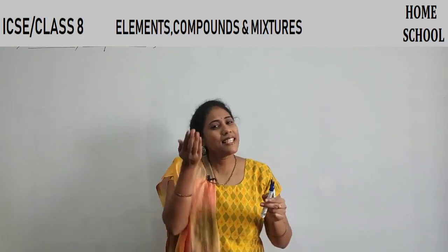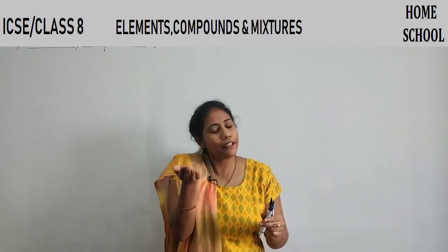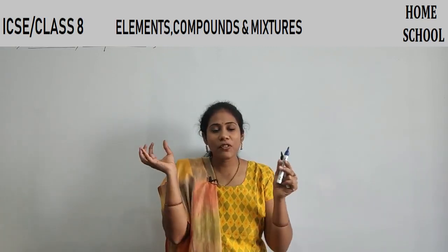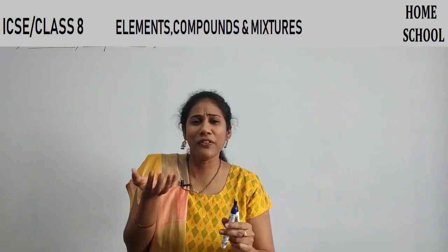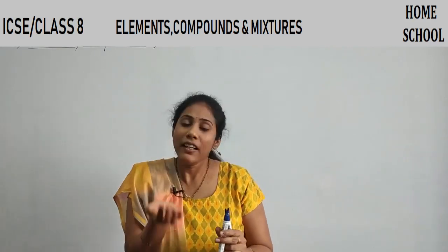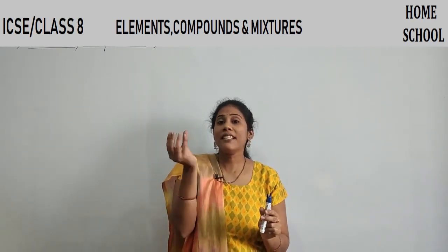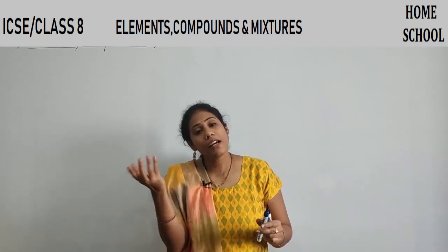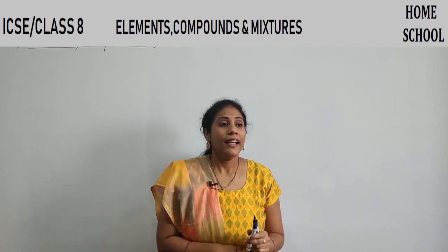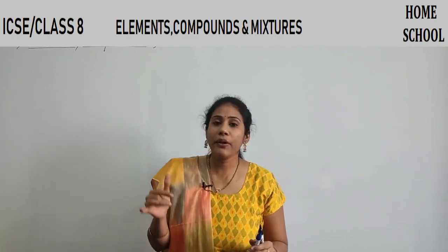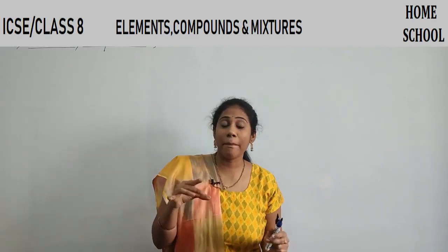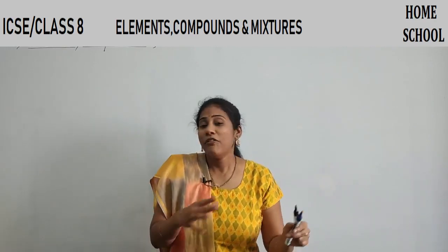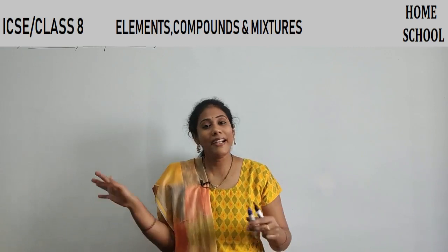So everything has some mass, right? If I keep certain substances, like the substances which are around us, on a weighing machine, definitely it will show some weight, right? And they will occupy certain space in the universe. So definitely these things are called matter, right? And in the first chapter, we also studied that matter can be classified into three types: solid, liquid, and gases.